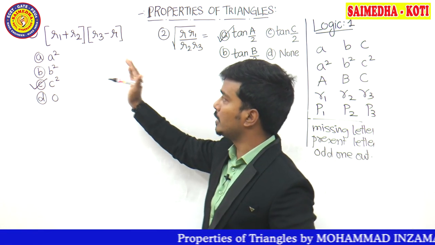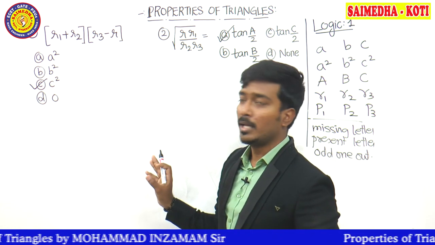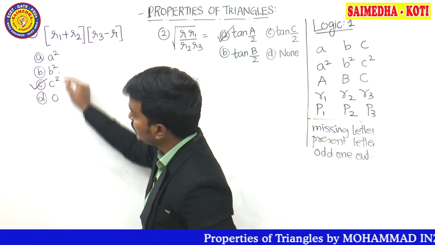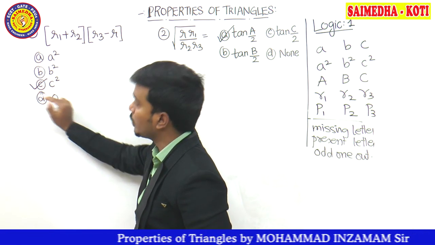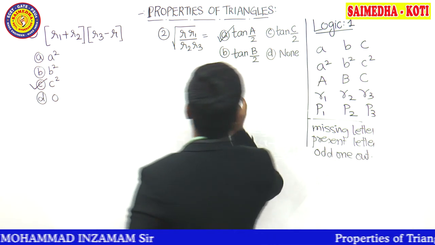R is not even counted in the logic, guys. R3 is the odd one out. R3 is separately written. That's why it is considered to be the odd one out. R3 is in which group now? Third group. In the third group, which option is there, guys? A square, B square, or C square? C square. So definitely the answer is what? C square. Similarly, observe here.